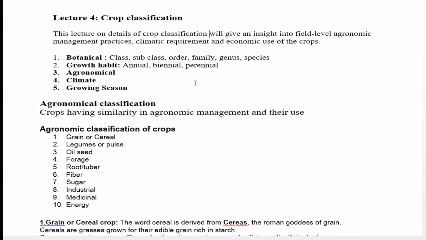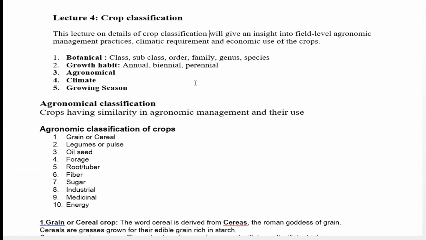They are grown season-wise, every season, and they are harvested in that year only. The duration may be around 3 months to 6 months. Most of the crops are within 3 to 6 months. Those crops are annual crops. And the biennial crops take 1 year to 2 years to complete their life cycle. Mainly, papaya is also an example of biennial crops. They complete the life cycle within 2 years. Those are the biennial crops.